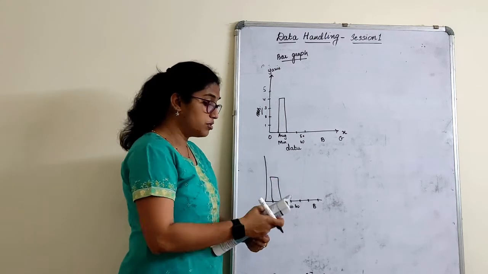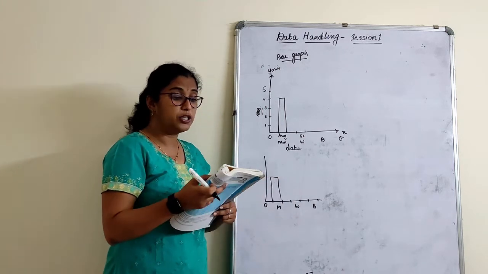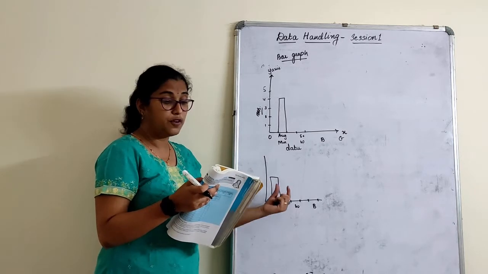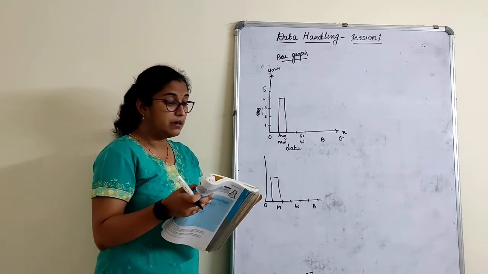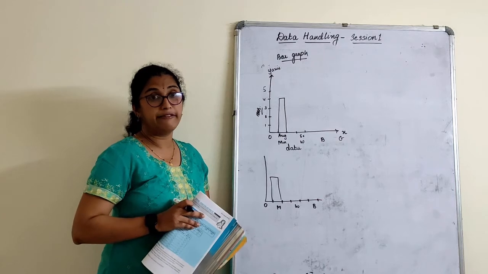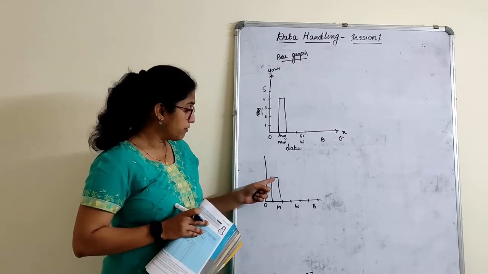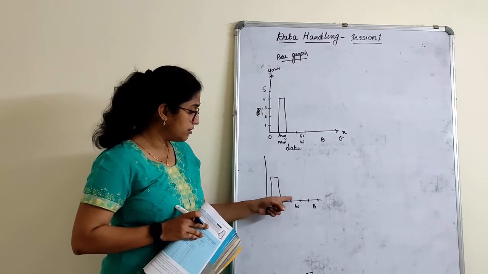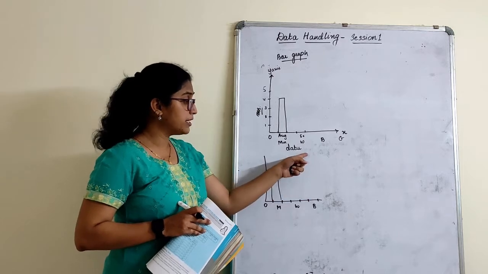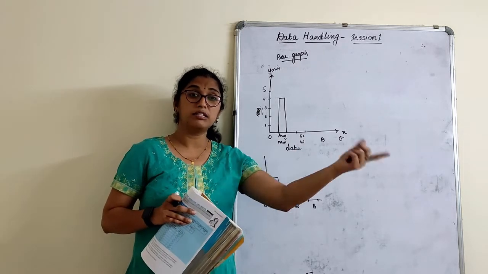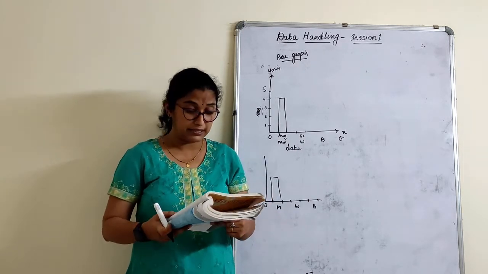So the definition goes: a display of information using bars of uniform width, their heights being proportional to the respective values. I don't know what values will come. This might come here, this might come here, boys might go here, right? According to the respective values we represent.